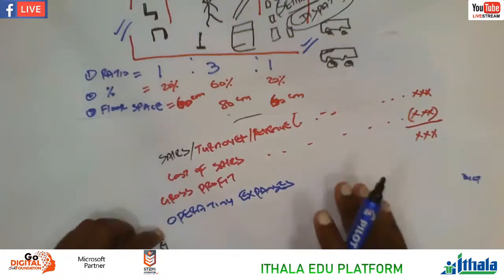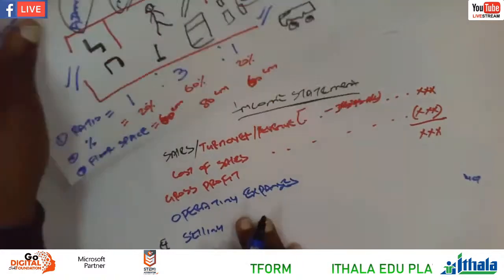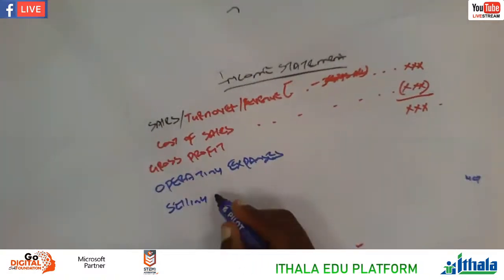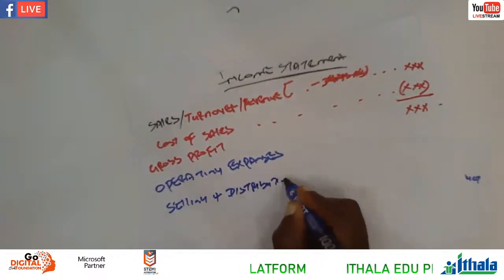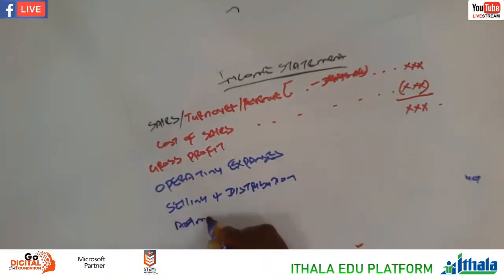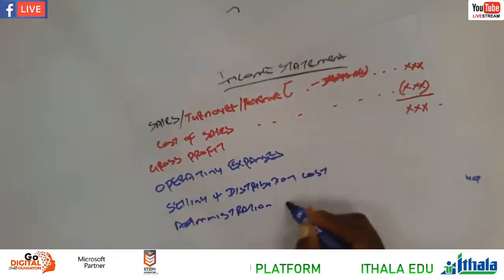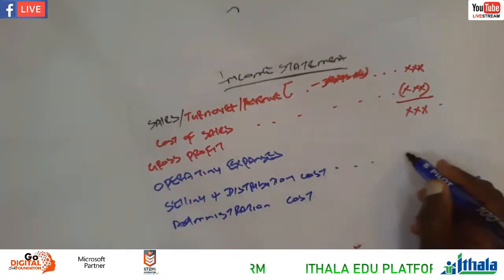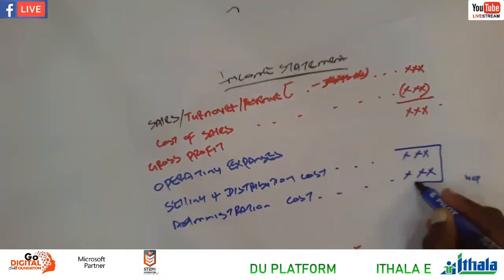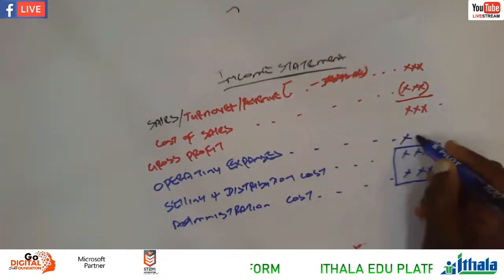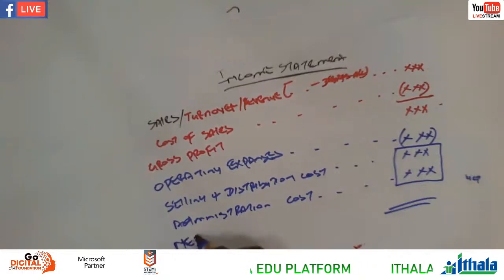We can start with selling and distribution, or we call it dispatch, as well as administration. Remember, these are all costs. You put these figures here, and then you put the border, then the total of these two will come here. You put the total figure, then we get net profit.